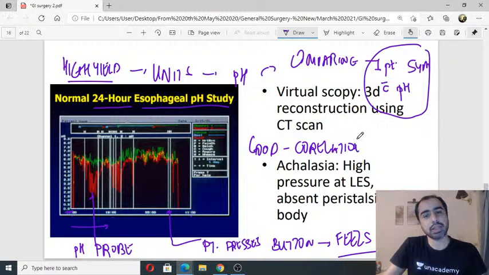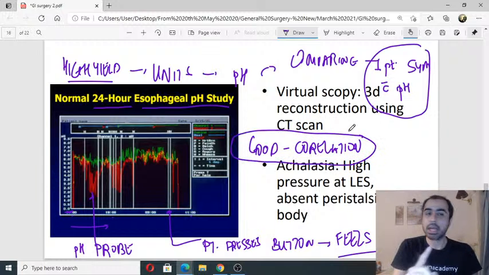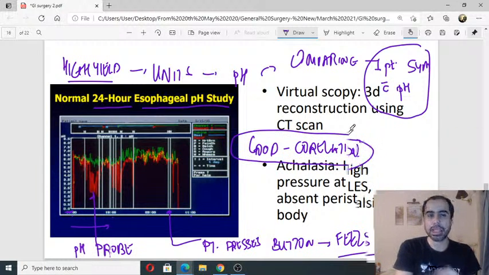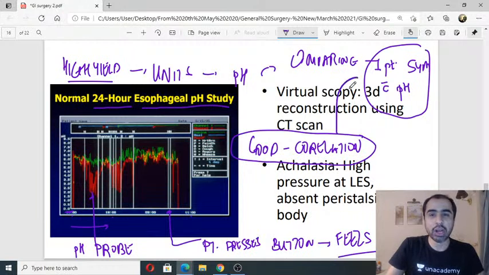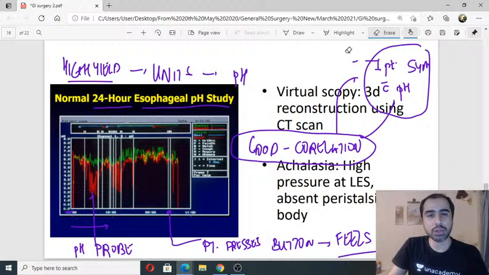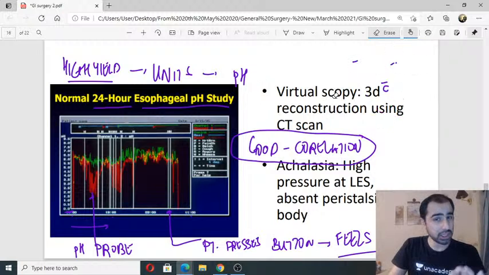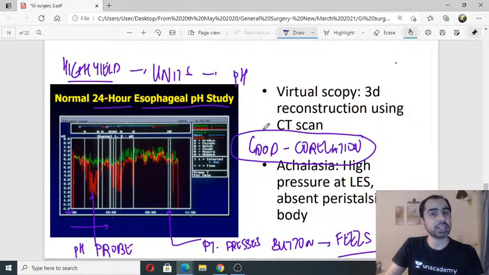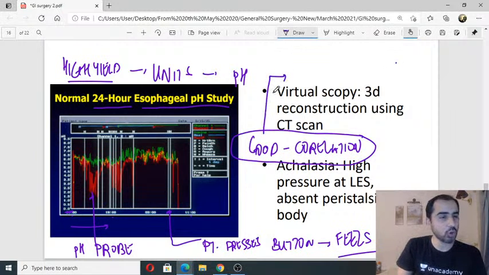So understand, the 24-hour pH study is not a diagnostic test. It's a test to correlate the symptoms with the pH. It's a correlation study. On what grounds do they measure this correlation? This is not diagnostic, mind you. This is a test which will correlate. It's not a severity test. It's a correlation test. How do I know there is good correlation?